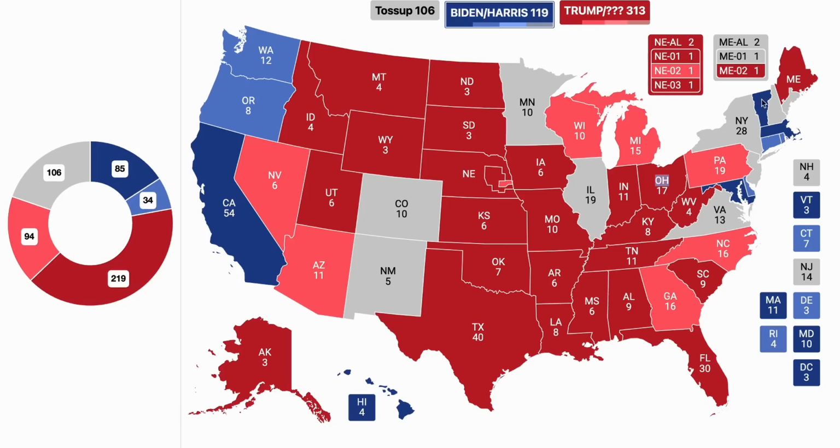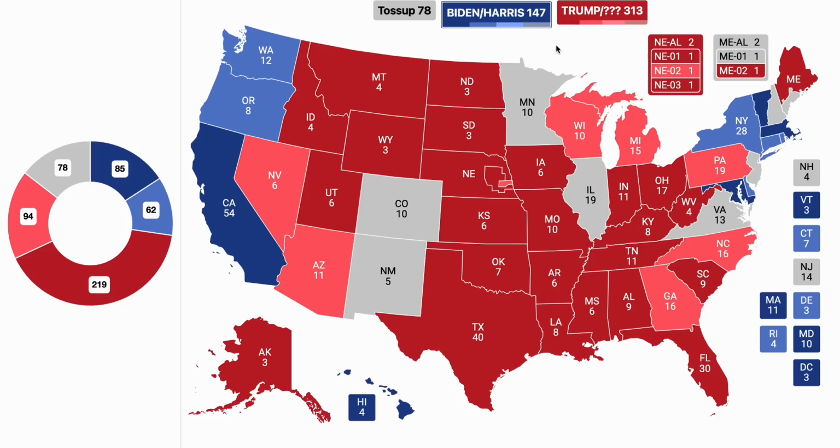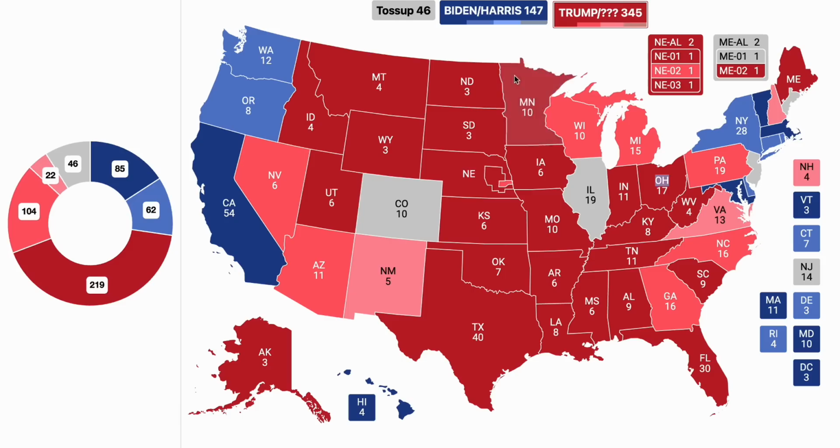And in the state of New York, 10 points for Biden in this electoral college scenario, getting Biden to 147 electoral college votes. We see here that in the state of New Mexico, Donald Trump wins that by 2.2 percentage points. He's winning Virginia by 3.3% as of right now. In the state of New Hampshire, Donald Trump leads by 3.7 percentage points. He leads by 4.3 in Minnesota. And in Maine at large, he leads by 1.2 percentage points, which gives him 347 electoral college votes as of right now.